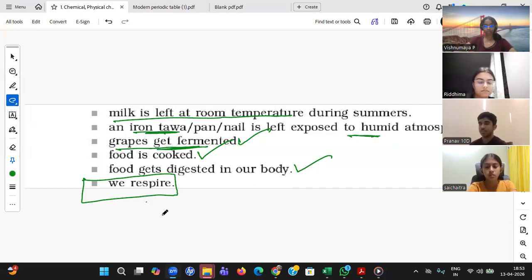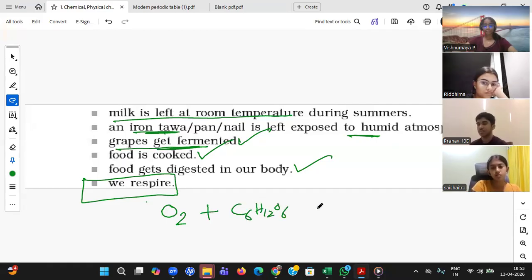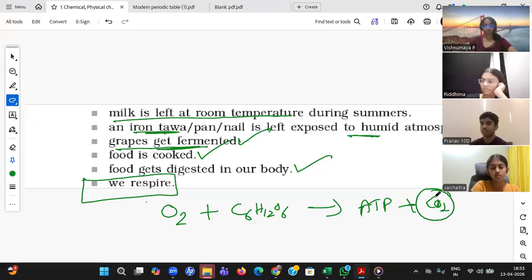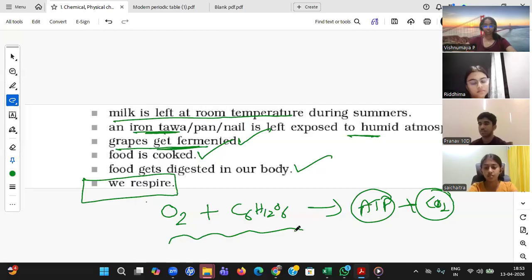Okay, I don't know whether you studied it in your class 9 or not, but I think you have a basic idea. Respiration is nothing but you are taking oxygen from your nose and you are eating food. So some glucose is coming into your blood and they both will be used to make ATP, energy, and CO2 gas. You see, a new compound is formed. That's the reason whenever a new compound is formed, we can say it is a chemical change, not a physical change. Okay, physical energy we are using, but the change is again a chemical change. Sai Chaitra, it's a chemical change. Lavanika, that's fine. Understood, beta?